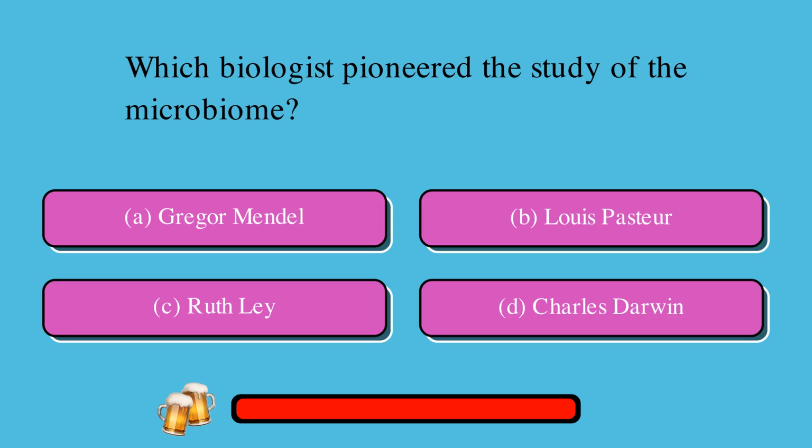Which biologist pioneered the study of the microbiome? A. Gregor Mendel, or B. Louis Pasteur, or C. Ruth Ley, or D. Charles Darwin? The correct answer is C. Ruth Ley.